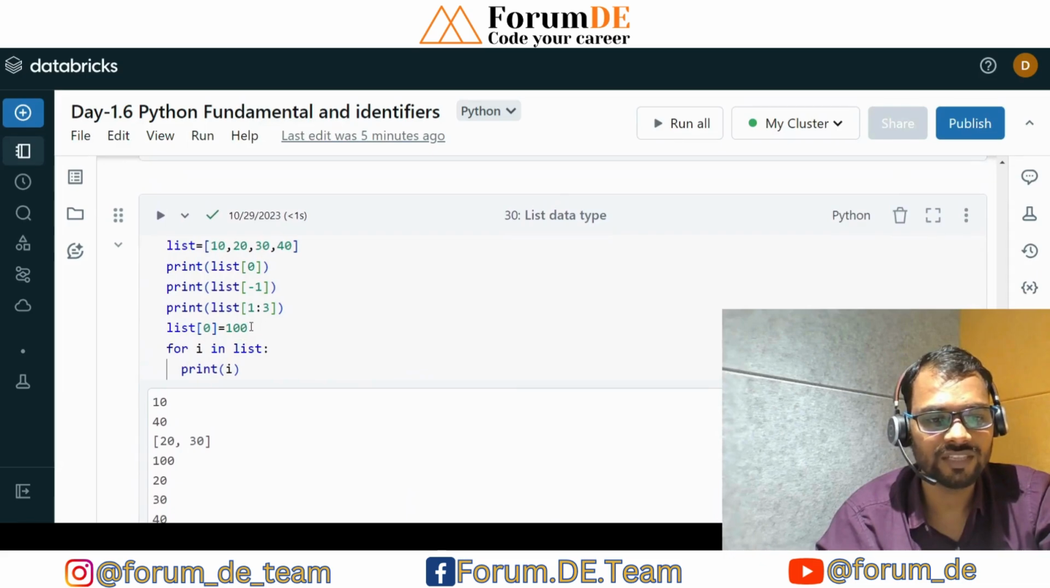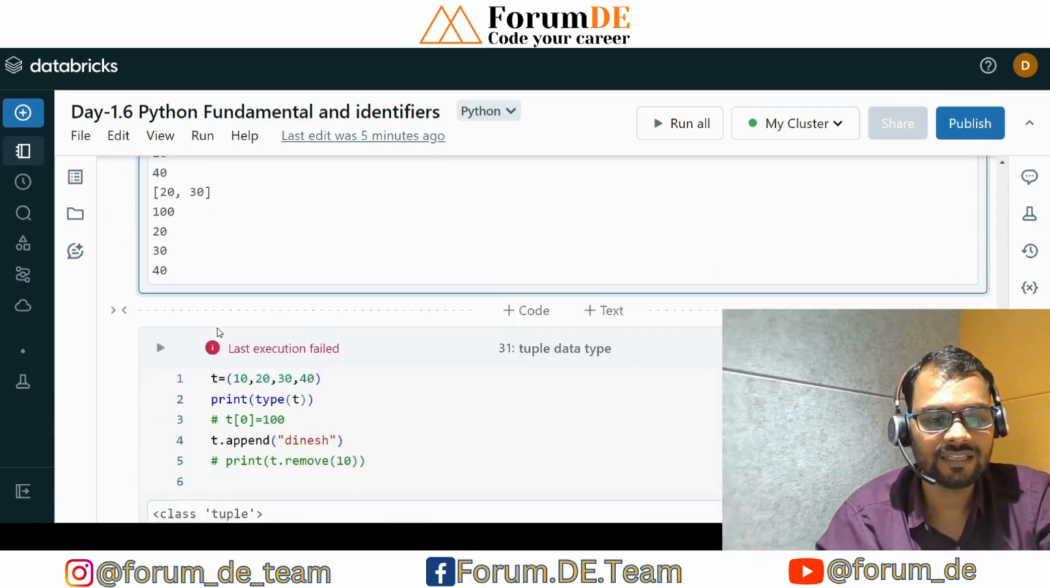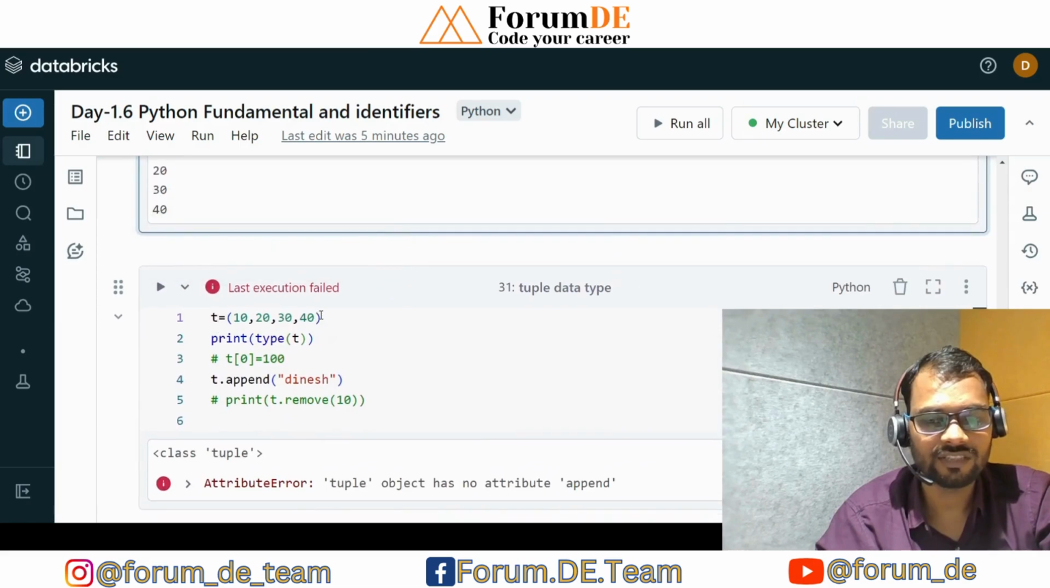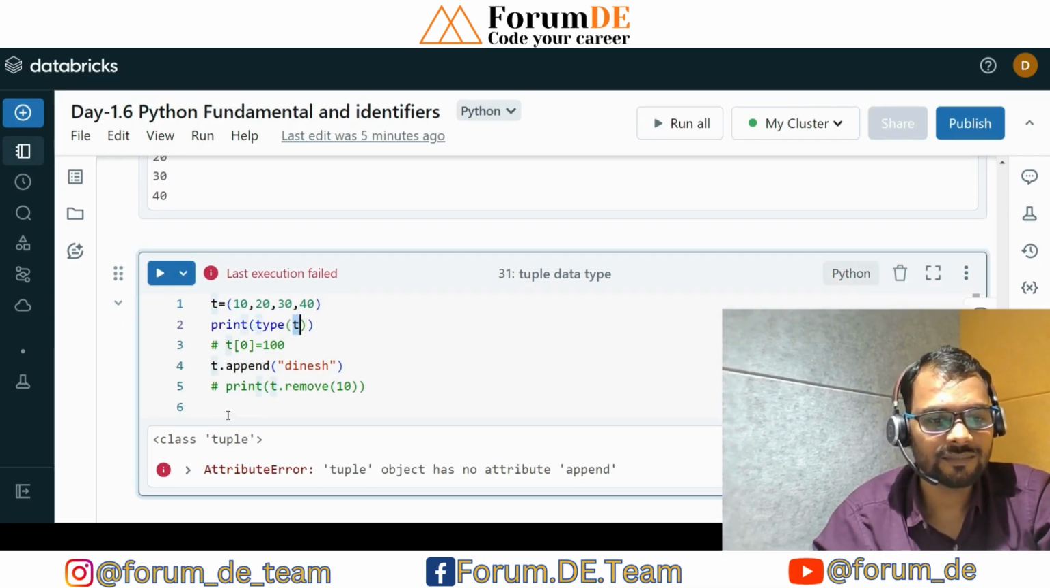Tuple is immutable, we cannot change it here. In a list, you can change the data by passing the index, but in a tuple, we cannot change the data. So in a nutshell, a tuple is the read-only data type of the list. This is nothing but read only. Once you create that, you cannot change that, okay. So what is the data type of T? This is nothing but a tuple.